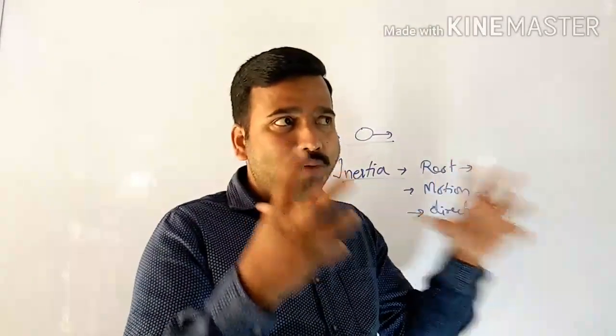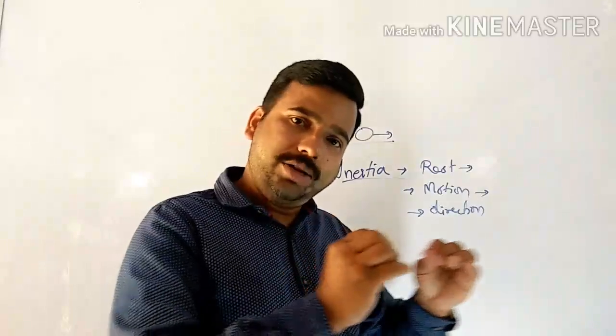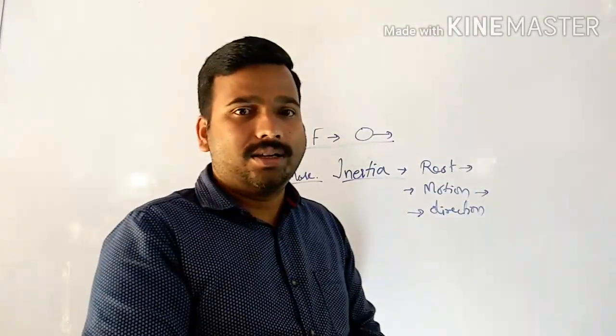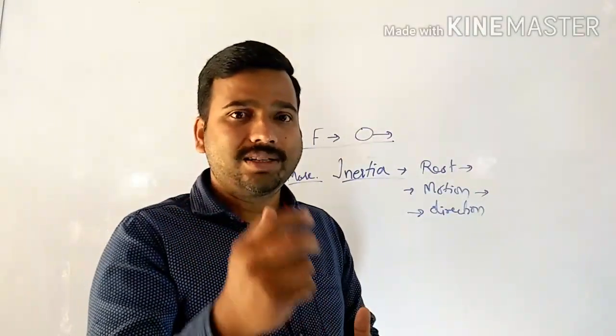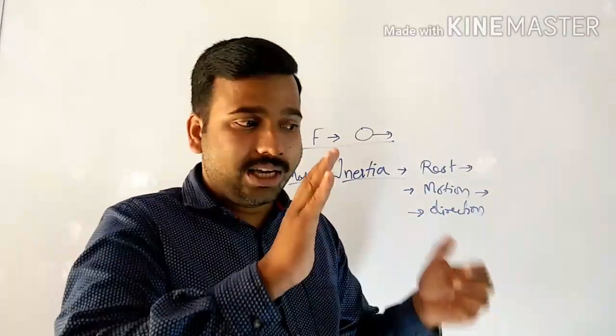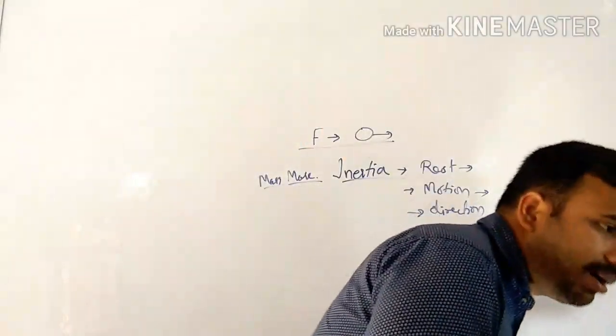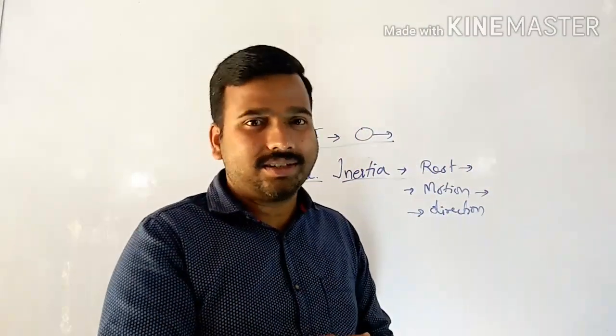The next example is for inertia of motion. So, what is inertia of motion? It is a tendency of an object to continue in the state of motion. So, suppose again you imagine the same situation, you are inside a moving bus. Suppose the driver applies a sudden brake, what will happen? You will fall forward. Is it?